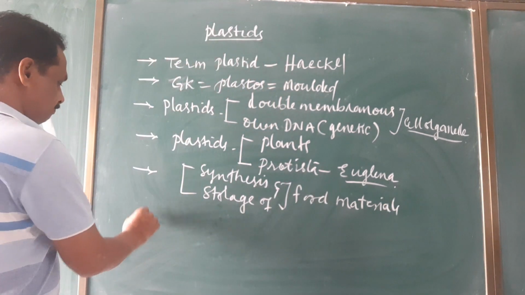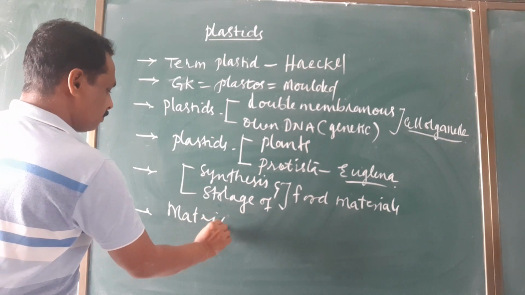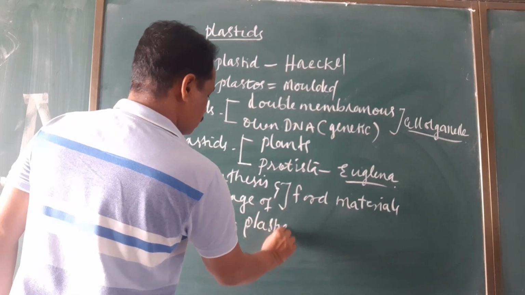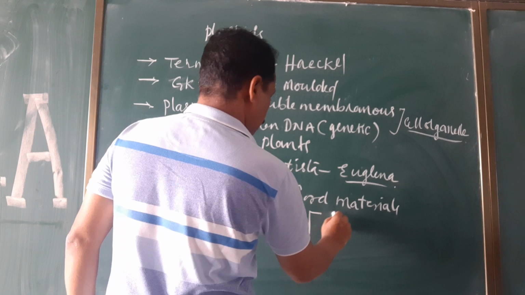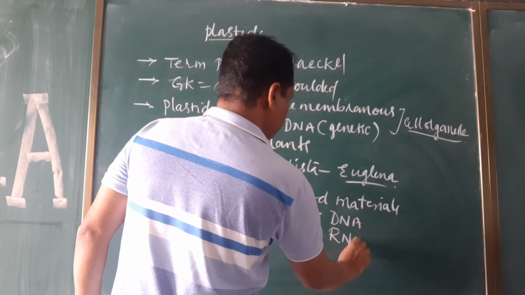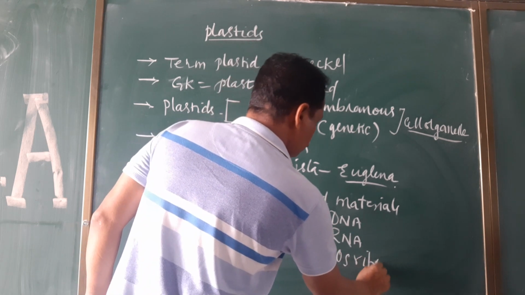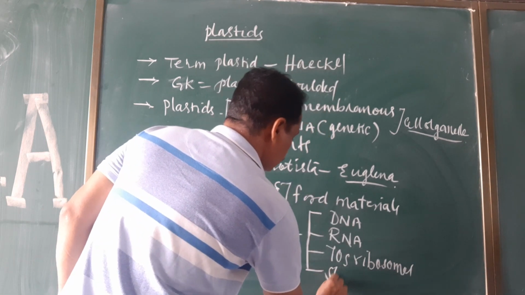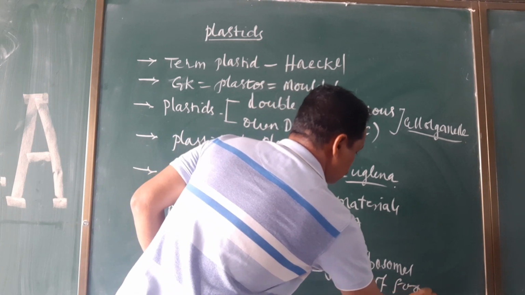The matrix of plastids contains DNA, all three types of RNA, 70S ribosomes, and is also involved in storage of food materials.